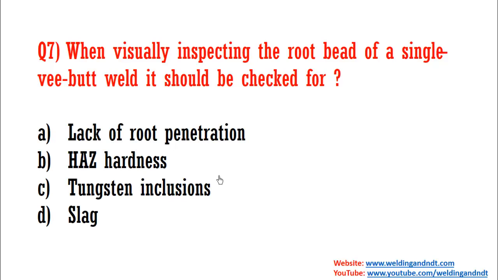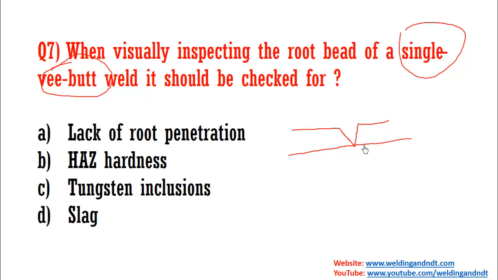Now question number 7, when visually inspecting the root bead of a single V butt joint weld, what should it be checked for? So if you are doing a visual inspection of the root bead, let me draw the figure. So this is a single V butt joint. Now when visually inspecting the root bead, what will you check? So you will check the penetration. This is quite obvious. So the answer will be A, lack of root penetration.